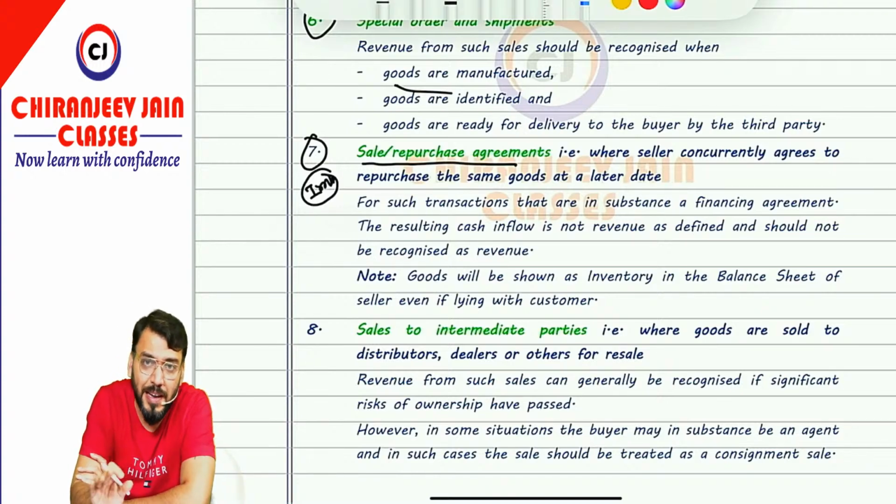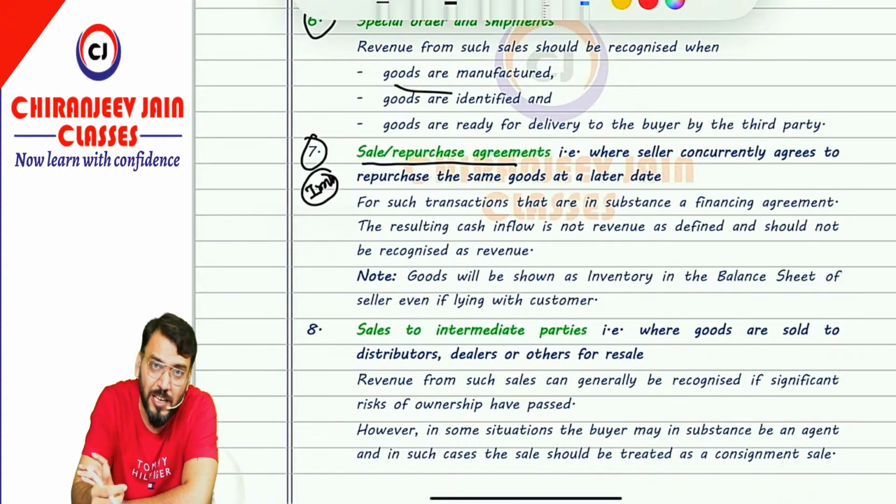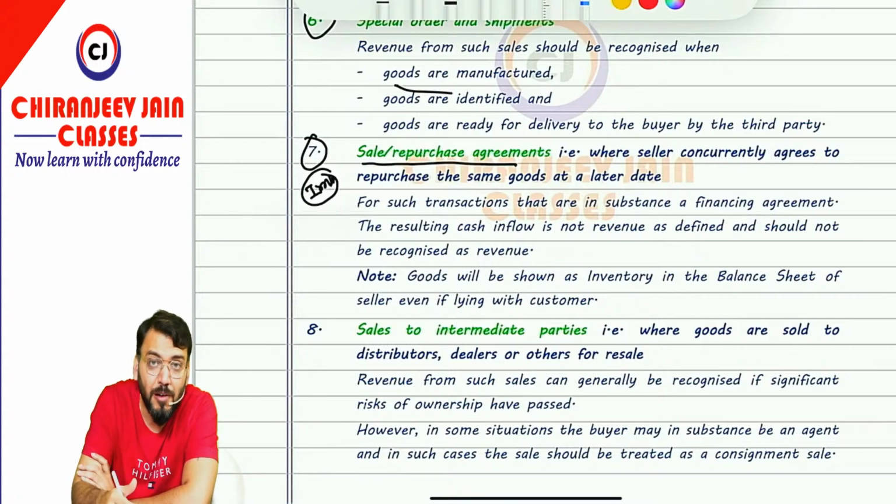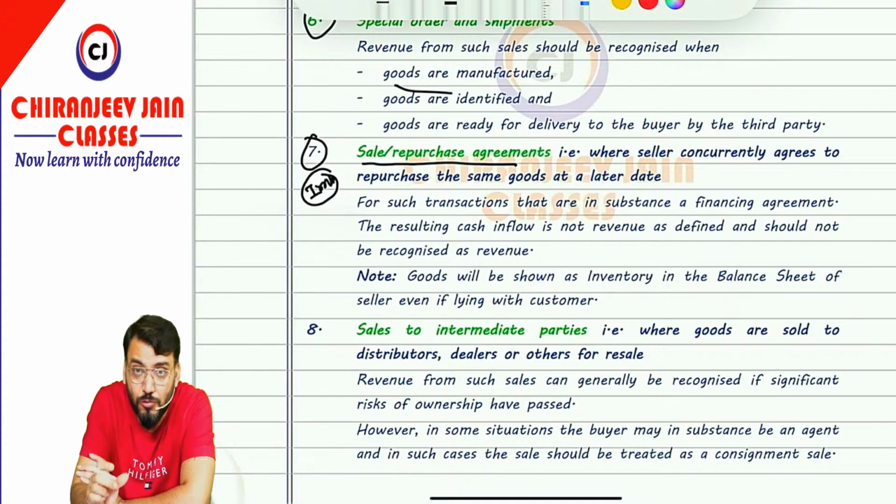In that case, AS9 says that this is not a sale transaction, this is a financing transaction. Understood? So whatever consideration is received is considered as a liability. And the difference between sale price and repurchase price, suppose the sale price was 1 lakh and the repurchase price was 1,20,000, means you receive 1 lakh but you will pay 1,20,000, so 20,000 will be the interest component because you have used that money for that particular period. So it will be considered a financing transaction, not a sale transaction, and revenue will not be recognized.